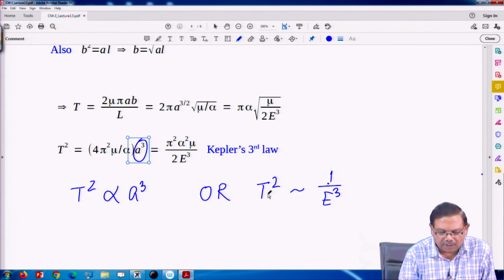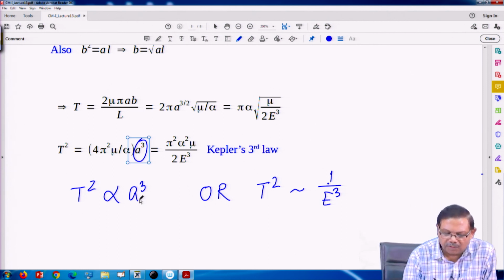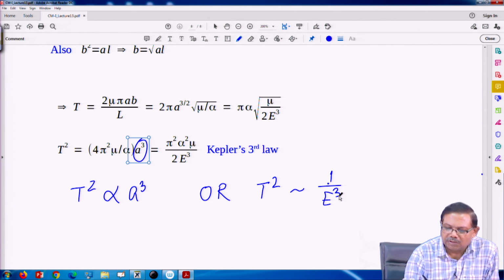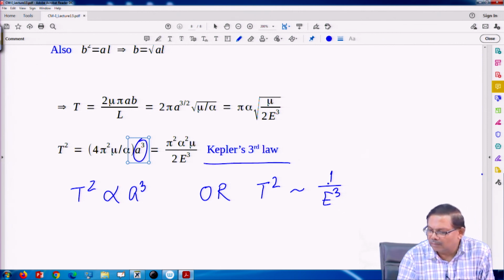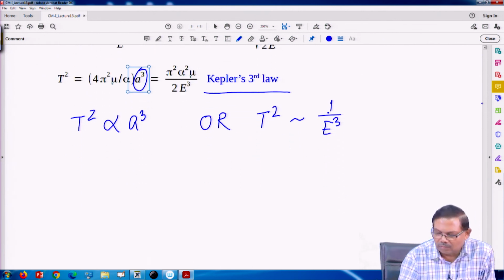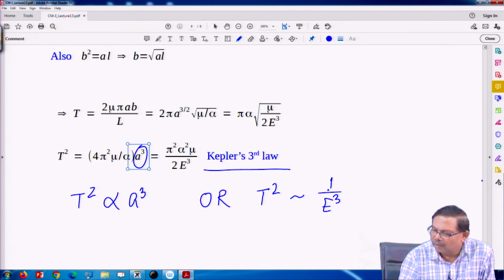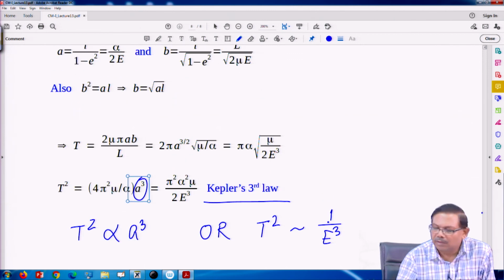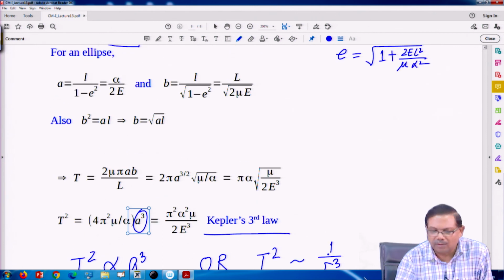So, the square of the time period is proportional to the cube of the semi major axis, or the square of the time period is inversely proportional to the cube of the total energy of the system. So, this is called Kepler's third law. That is what we did in this problem on Kepler's third law.